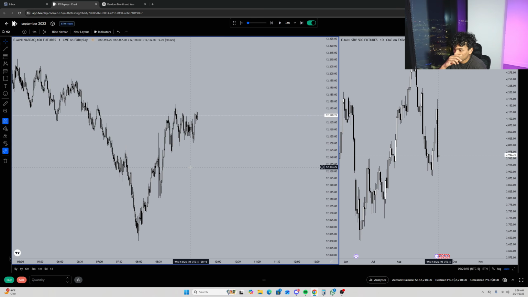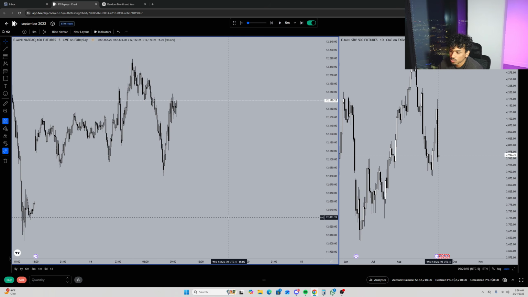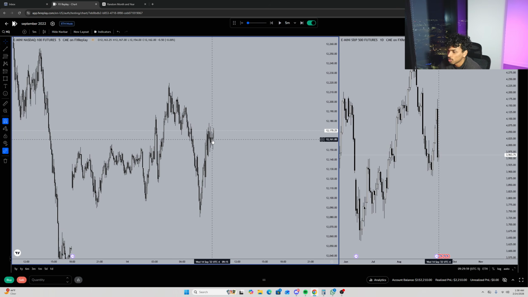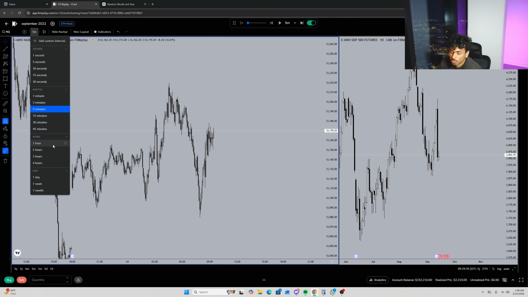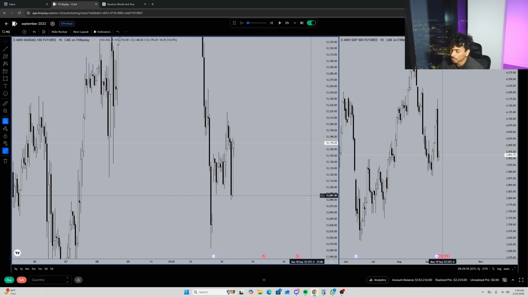Just looking for more reading price overall, and making the best informed decisions based off of that. So I still trade continuations. It's not like I don't trade continuations. Even in the live markets, I'll take a good continuation. But I'm also taking other entries as well. It could just be higher time frame continuations. I guess that's what you guys classify as reversals on the lower time frame, but I view it as a higher time frame continuation. So I haven't really strayed away from continuations.